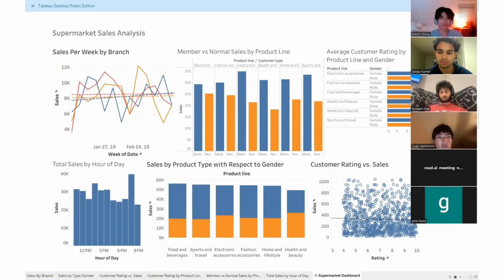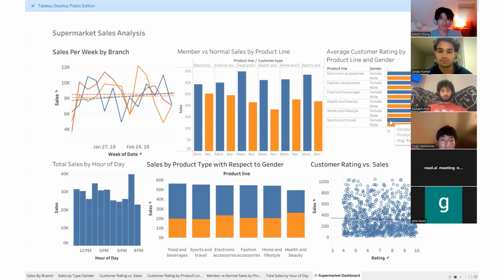What we found is that food and beverages is definitely one of the strongest departments, leading in both total revenue and average rating, with females giving the highest rating. There's a serious gap in the sports and travel department. While it is a strong revenue generator, it holds some of the lowest satisfaction ratings from female customers at 6.73. This gap suggests a clear disconnect between transaction success and the actual customer experience for female shoppers.